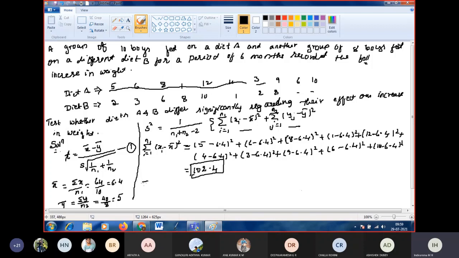Okay, next you go for the summation j from 1 to n2 of (yj minus y bar) whole square.